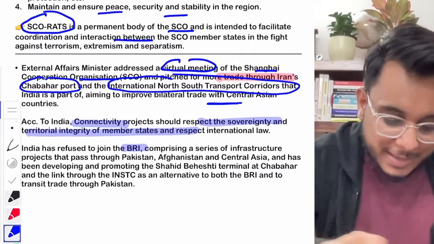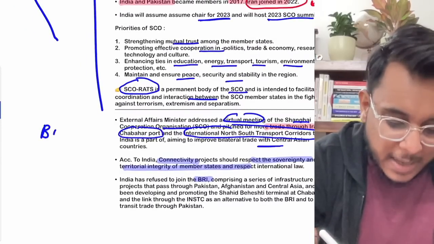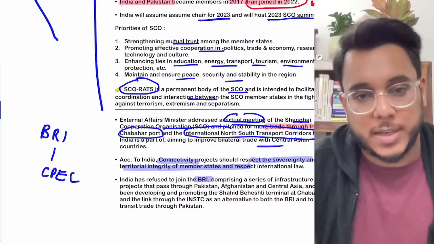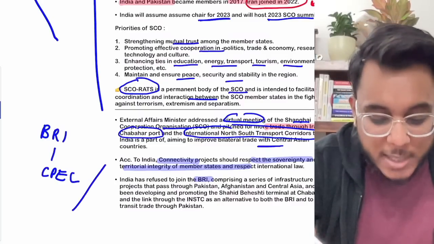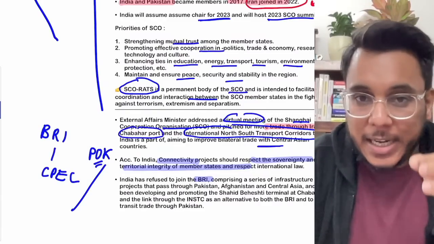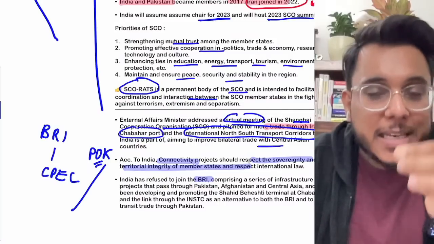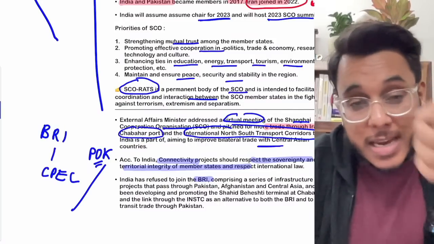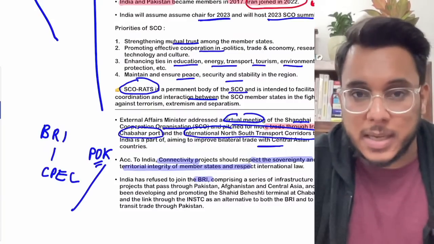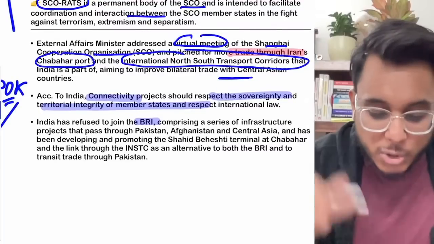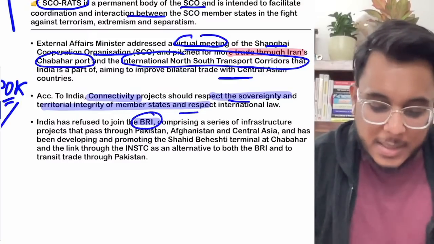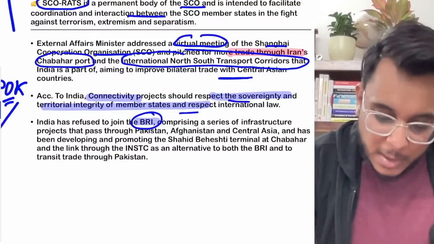Now you see this, China is running the BRI, which is a connectivity project, and within the BRI, the China Pakistan Economic Corridor is a project. The China Pakistan Economic Corridor is going through PoK. Now PoK is a territory of India which has been illegally captured by Pakistan. So as the CPEC is going through Indian territory illegally captured by Pakistan, it is a sensitive matter. So these matters need to be respected. Connectivity should respect the sovereignty of the member states. Is it clear? So this is something that has been said.